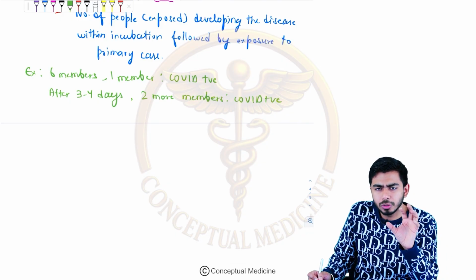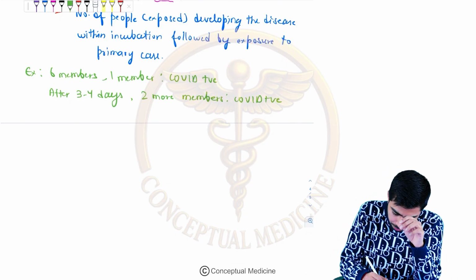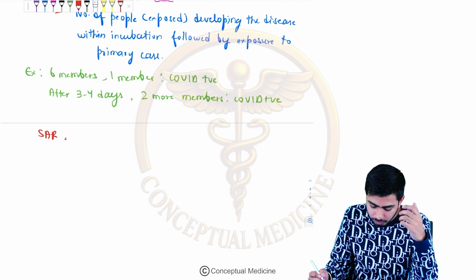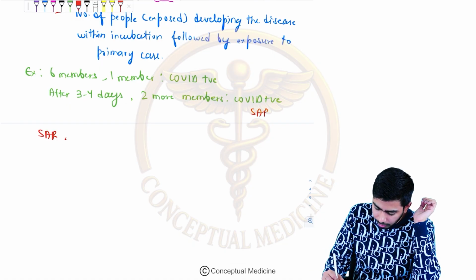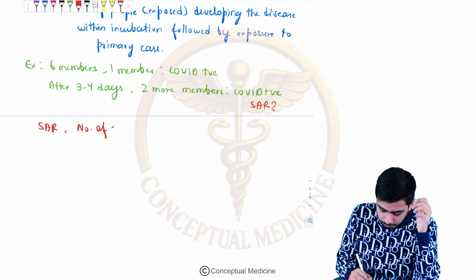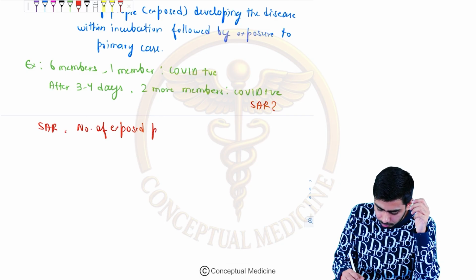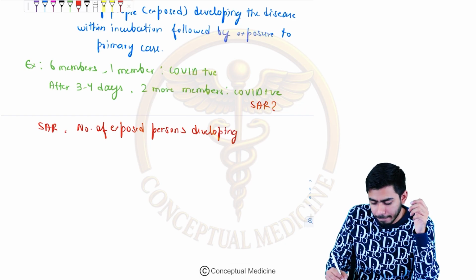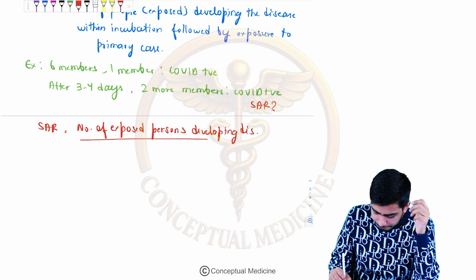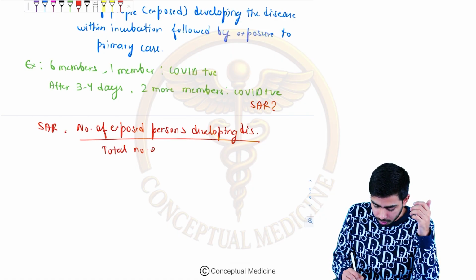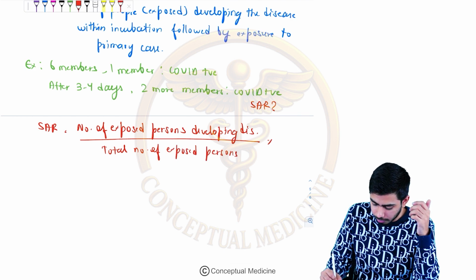Now if you talk about secondary attack rate, there is a formula. So let's talk about that formula, how you can solve this question. They are asking you, what is the secondary attack rate? The secondary attack rate formula is the number of exposed persons developing the disease divided by the total number of exposed persons, multiplied by 100.